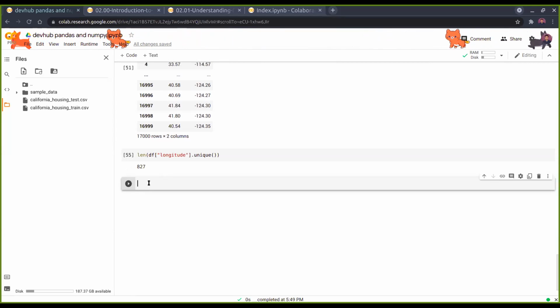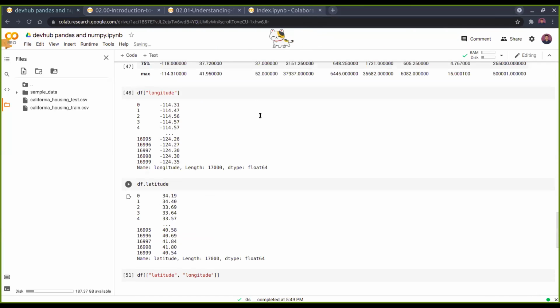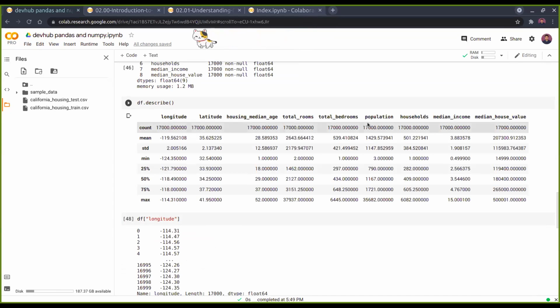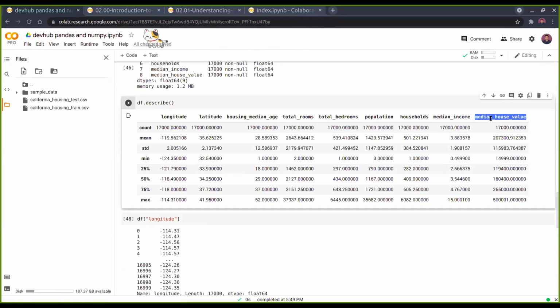We can also go for sorting. Say, for example, we want to sort the data frame by one column, let's say by median house value.